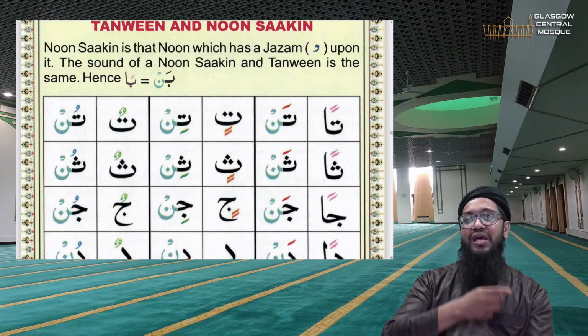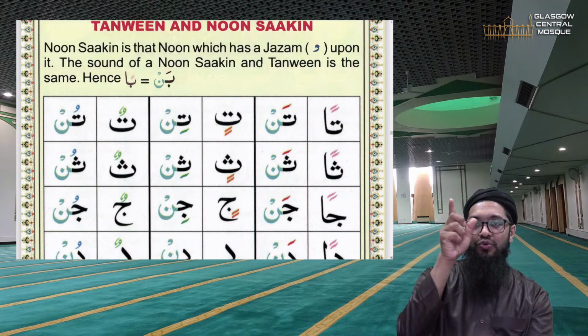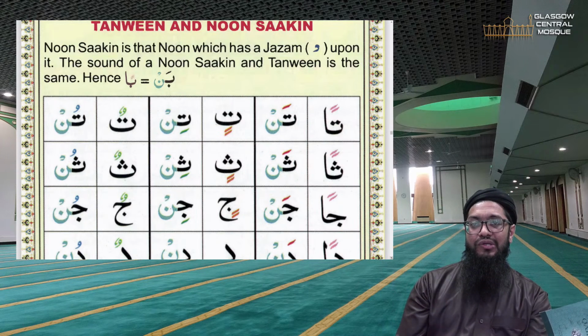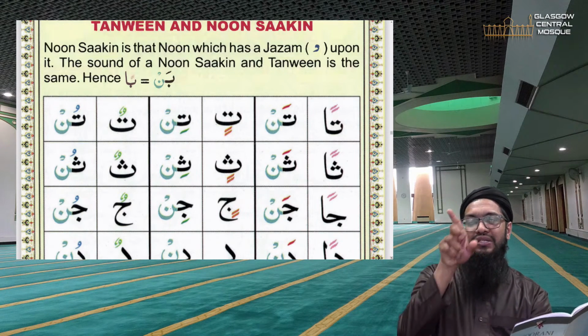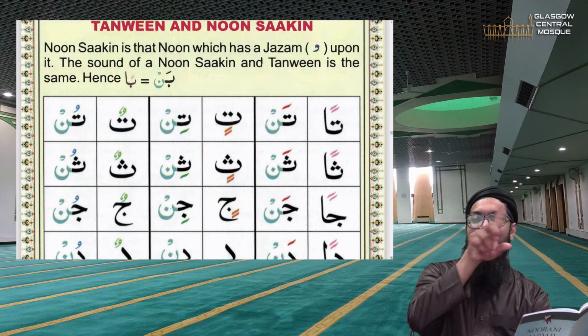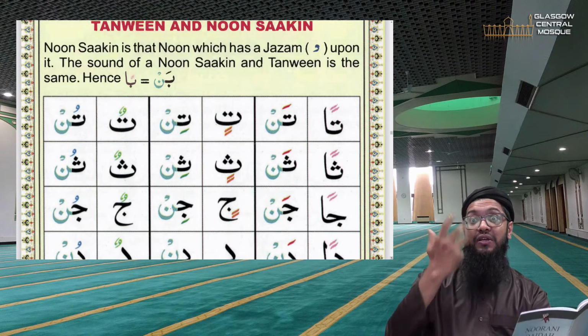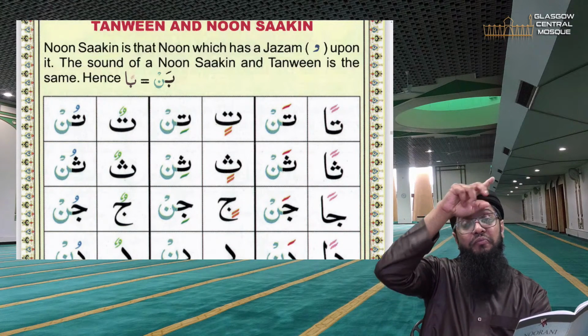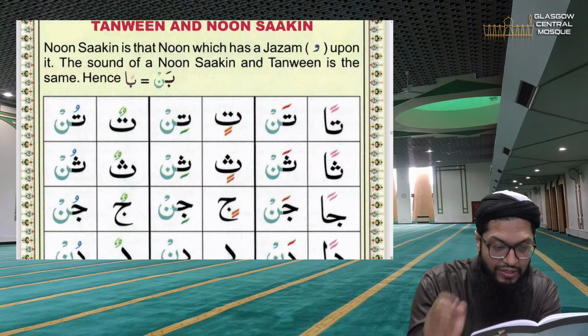Ba saakin, ta saakin, noon saakin, jim saakin, mim saakin, because all of these have a sukoon on top. That's what it means. The name sukoon is the name of the symbol. But when the ba has a sukoon on top, it becomes ba saakin. Ta saakin, jim saakin, ha saakin, kha saakin, mim saakin, because I have a saakin on top, an invisible one. So the child must be able to identify that, explain that.